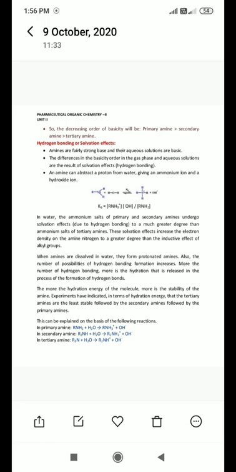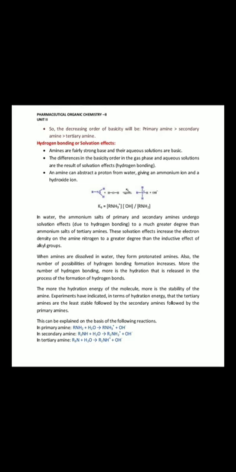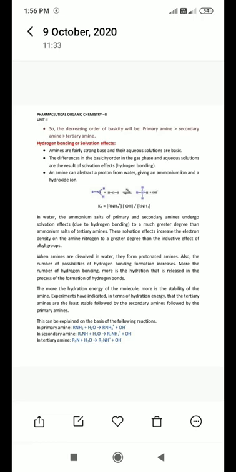In water, the ammonium salt of primary and secondary amine undergoes solvation due to hydrogen bonding. In the primary amine, R means any alkyl group. For example, we can say CH3NH2 attached with 2 hydrogen atoms. So here hydrogen bonding takes place easily in water. Hydrogen bonding means a hydrogen bond can be shared with oxygen or nitrogen or hydrogen.